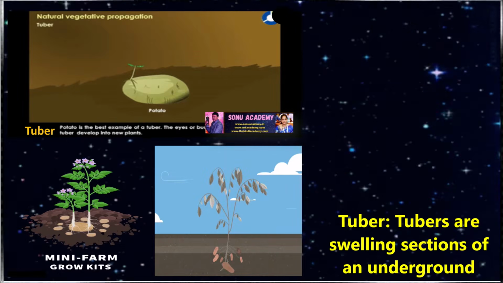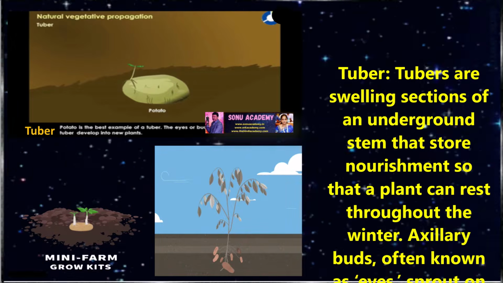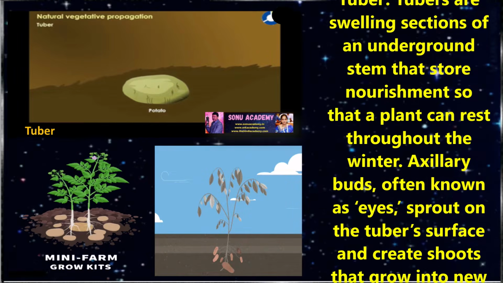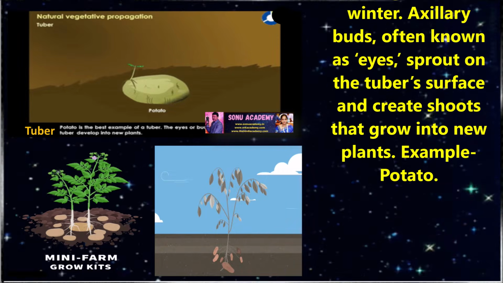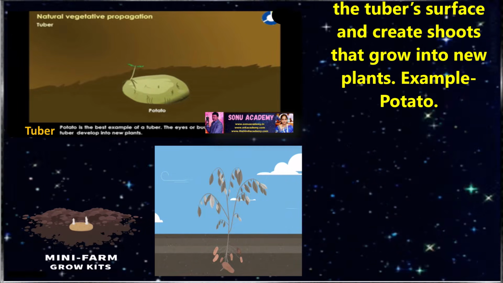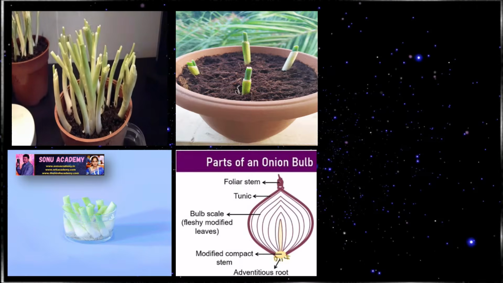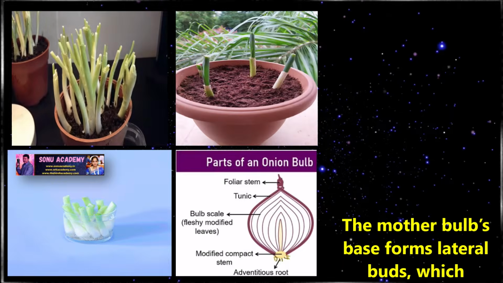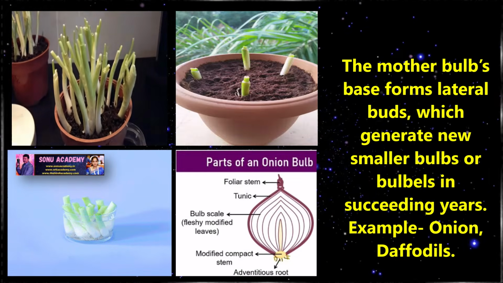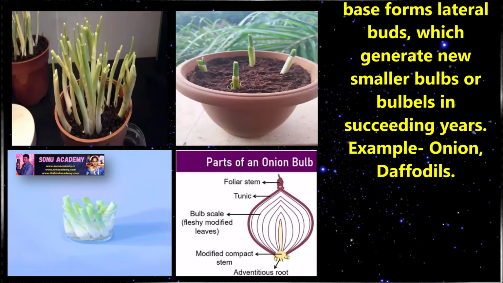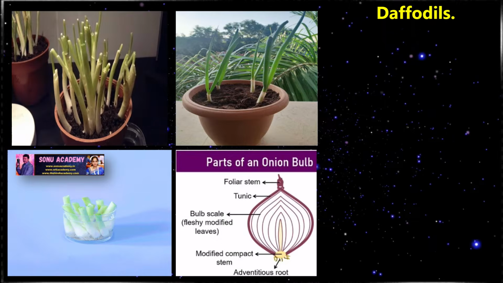Tubers. Tubers are swollen sections of an underground stem that store nourishment so that a plant can rest throughout the winter. Axillary buds, often known as eyes, sprout on the tuber surface and create shoots that grow into a new plant. Example, potato. Bulb. The mother bulb bears lateral buds which generate new similar bulbs or bulbils in succeeding years. Examples, onions and daffodils.